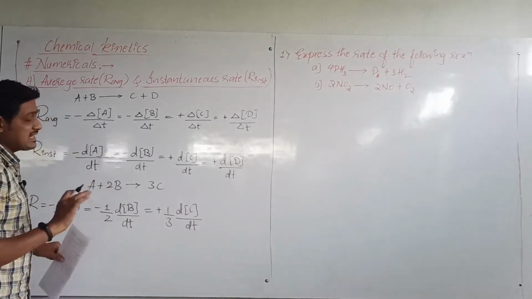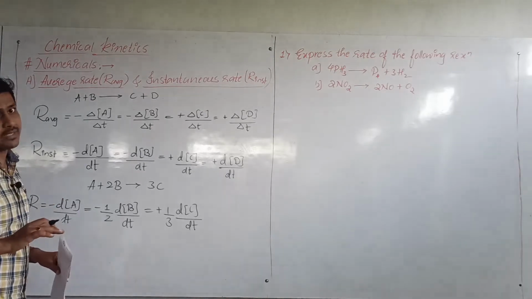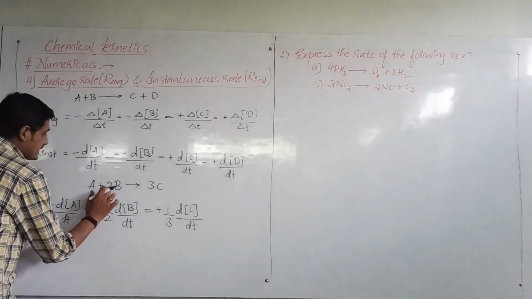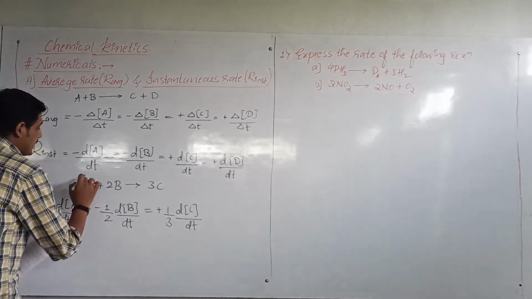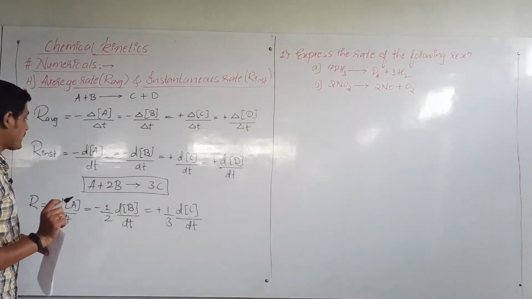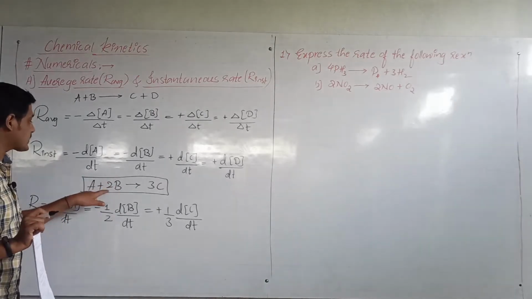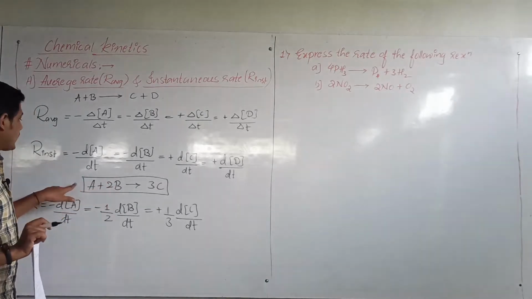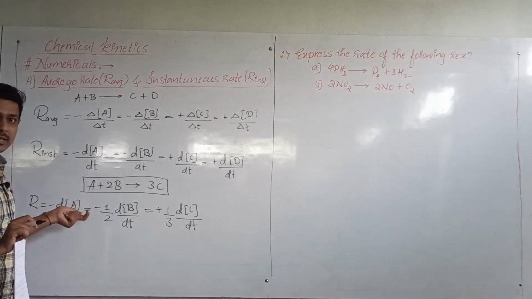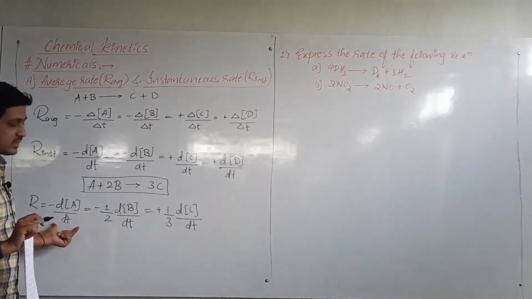So for any reaction which is not symmetric, how to get the uniform rate of reaction is: whatever the stoichiometric coefficient in a balanced chemical reaction, the rate is expressed in such a way that each reactant and product is divided by its stoichiometric coefficient. Here A has no stoichiometric coefficient, so its rate has not been divided by any coefficient.